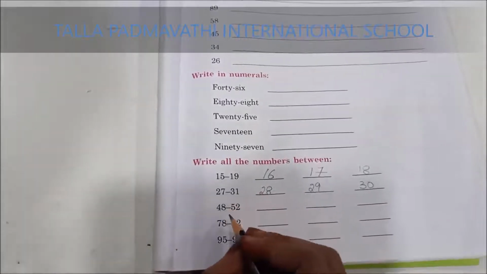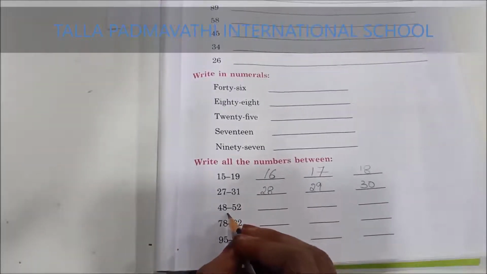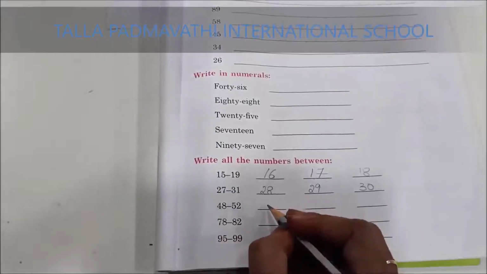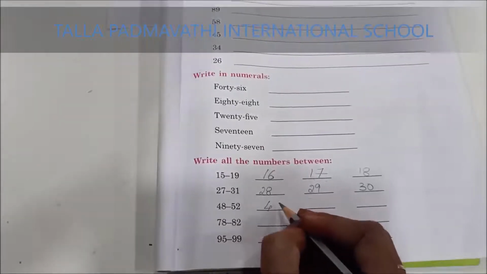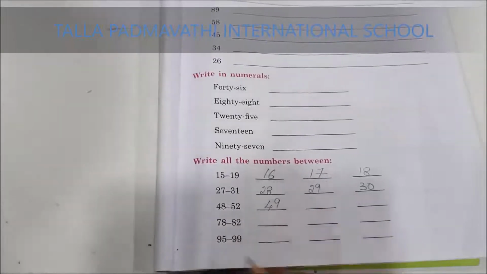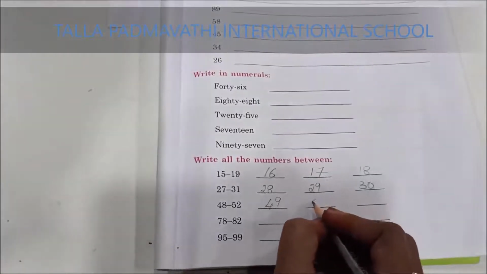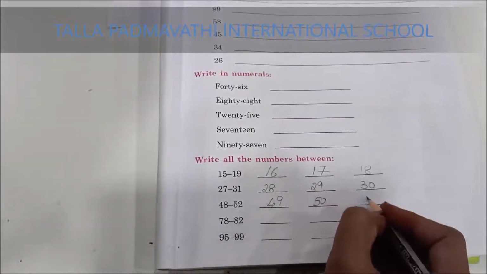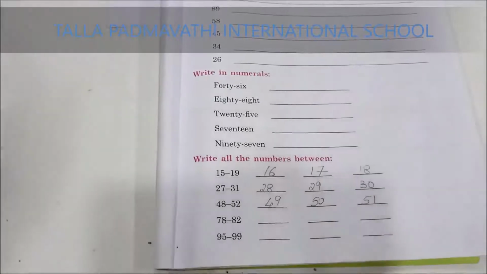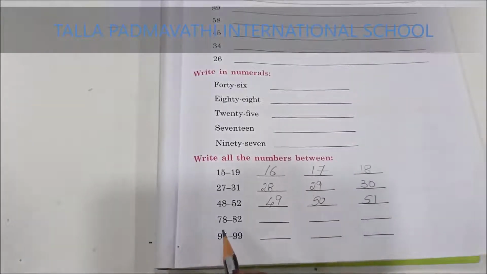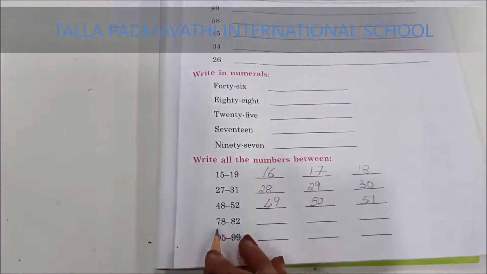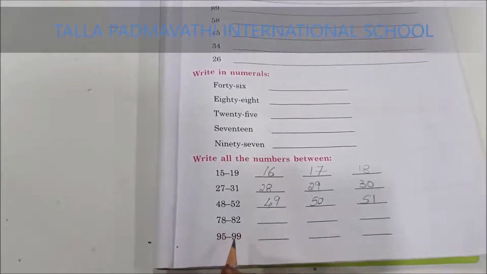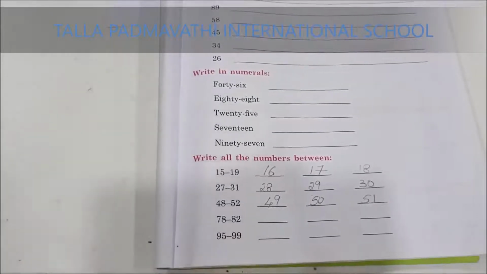Now 48 to 52. Come on, children. 48 after 49, 50, 51. So children, find out the missing numbers from 78 to 82 and 95 to 99.